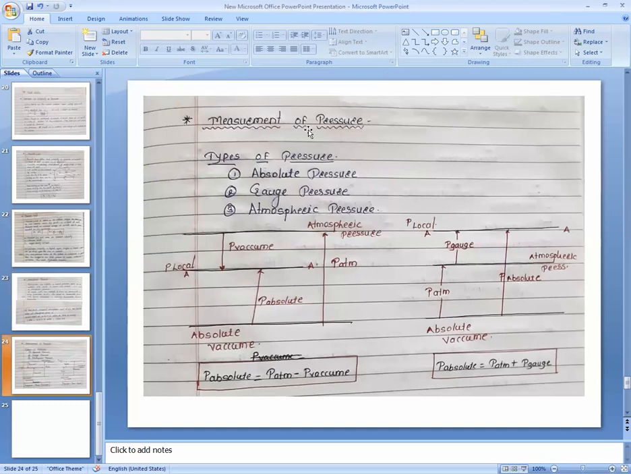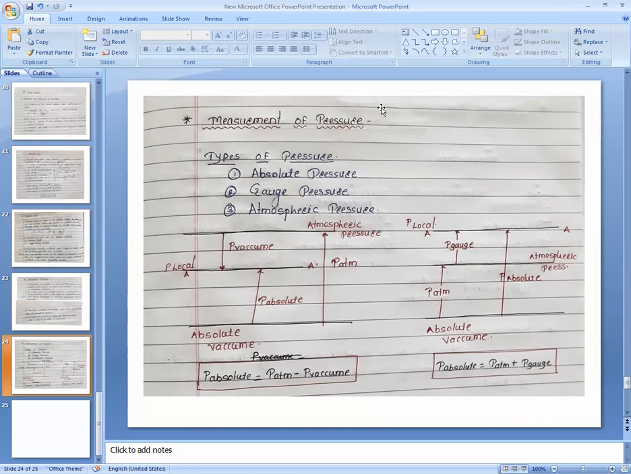So the next point, it is very important to understand the measurement of pressure. Atmospheric air also exerts some amount of pressure on every surface, so we are not living in zero pressure. Zero pressure zone is space, for the astronaut. So we are not living in zero pressure.